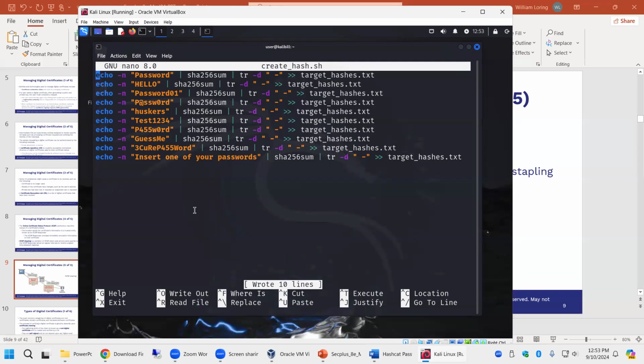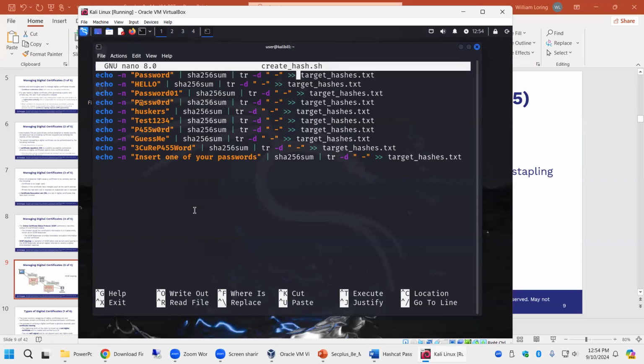So let's go through it. With the ones that I don't know, Mike will know because he does Linux all the time. So echo prints it to the console. Then it pipes to... and I don't know what the -n means, but it's going to take this password. The vertical symbol is a pipe. It's going to take this string and pipe it into this. This thing creates a hash, and that creates an SHA 256 hash. And then that hash... I don't know what this means, but basically tr, translate, deletes hyphens from the hashes. Okay, it deletes hyphens from the hashes.